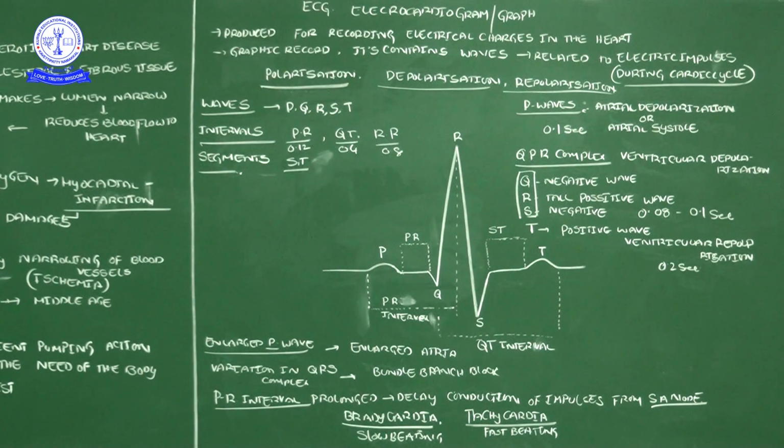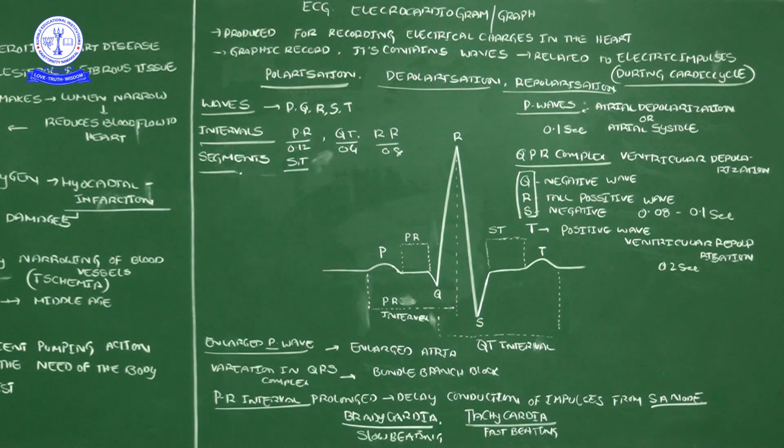Okay, then see, in the ECG, the electrocardiogram technique produces a graph. That is how the graph becomes, following how the heart is functioning. When the patient goes to the diagnostic center, the technician will place 9 electrodes.